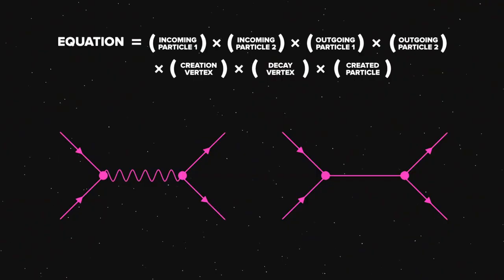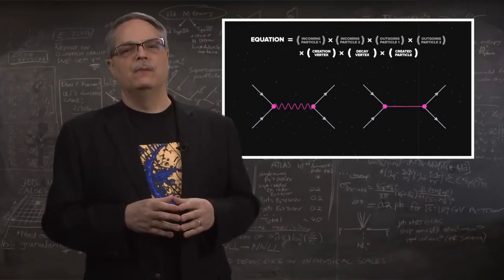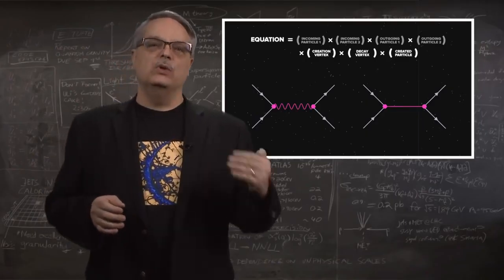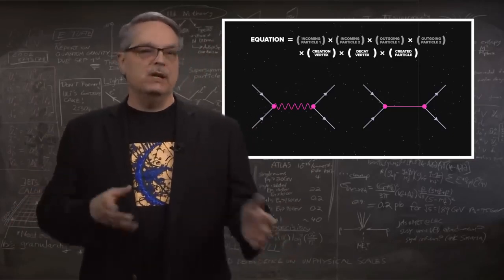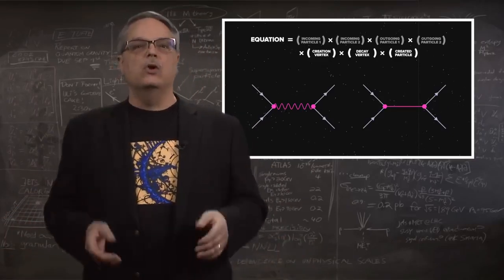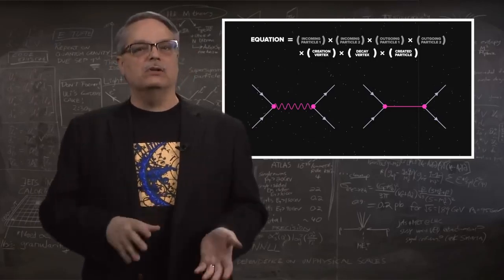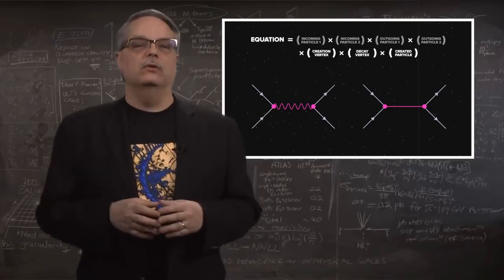Well, we see that the incoming and outgoing particles are the same in both cases, so they can't be the source of the difference. So let's just gray them out. That means that we're left with the 2 vertices and the force-carrying particle. The vertex terms contain within them the charge of the interaction, and it seems pretty reasonable that the difference might occur there. After all, we know that in electromagnetism some particles have a lot of charge and others don't.